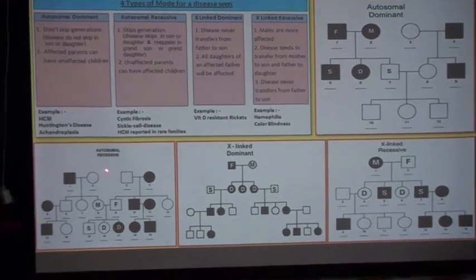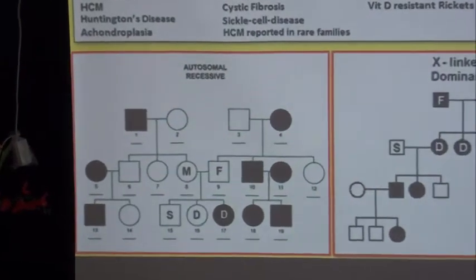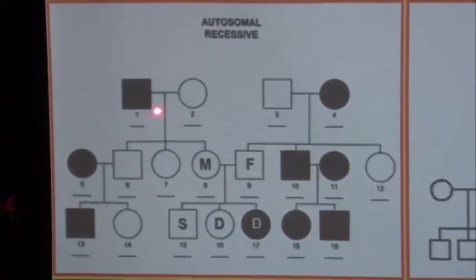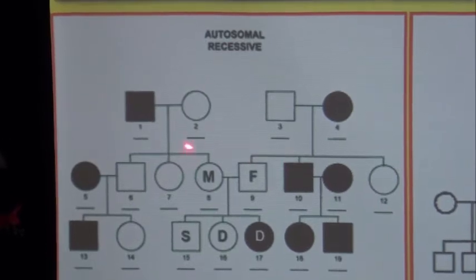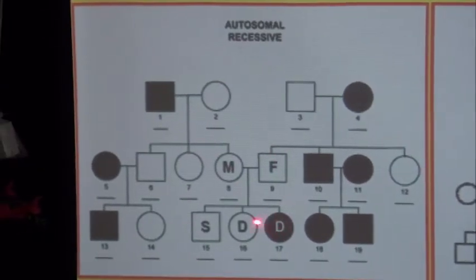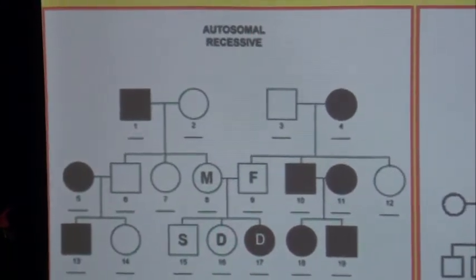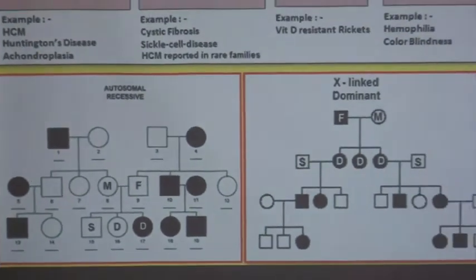You see, mother is not affected, father is not affected, but they can have a daughter who is affected.